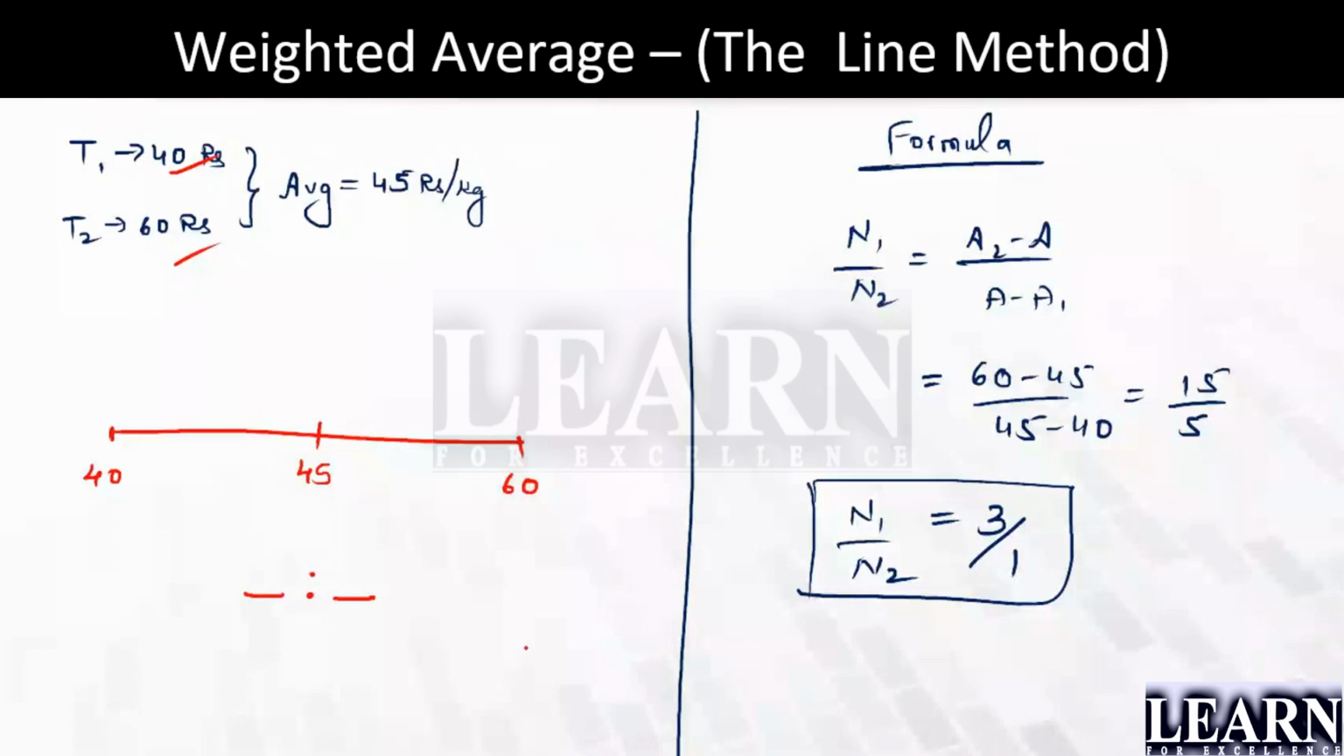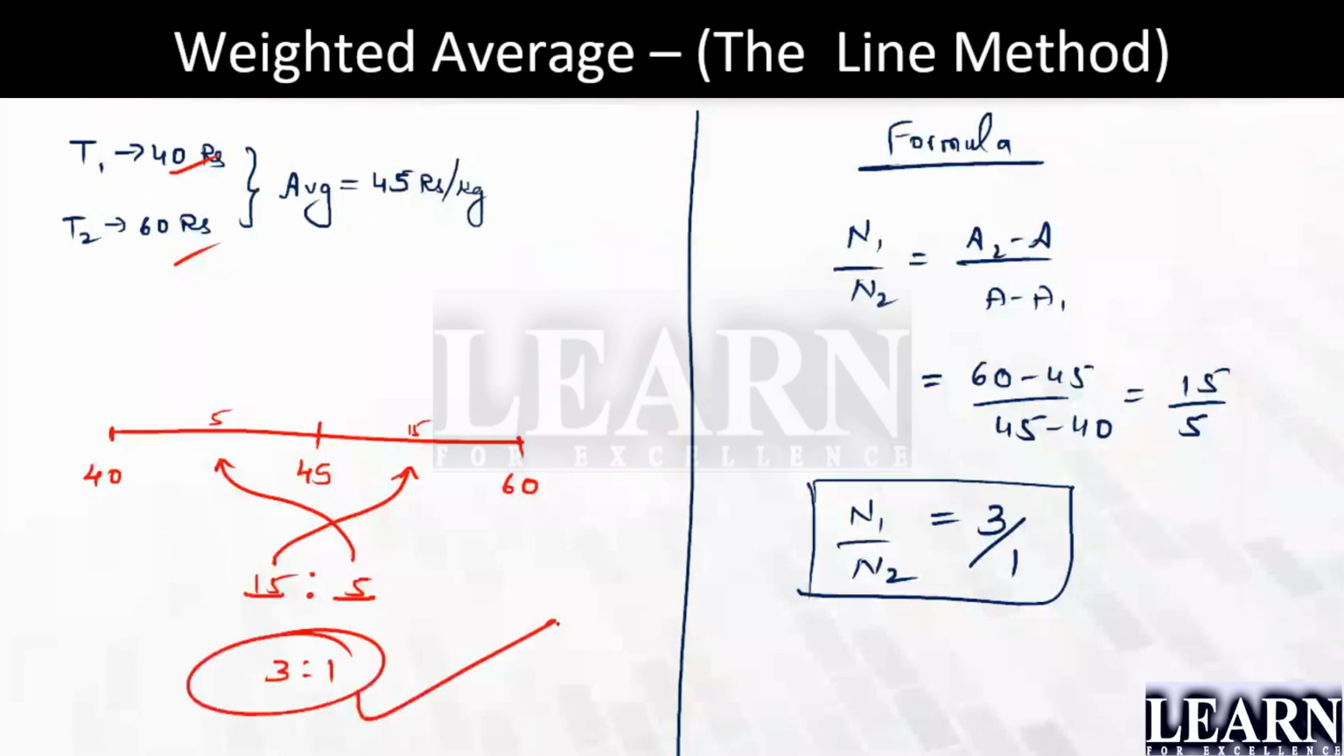Now this ratio depends on which quantity? The left side ratio depends on which quantity? The right side. How much is this gap? 15. This ratio depends on this. What is this gap? 5. Check it out, is it the same thing? 15:5, so I can say the ratio is 3:1. Done. It's just checking how much is the gap.